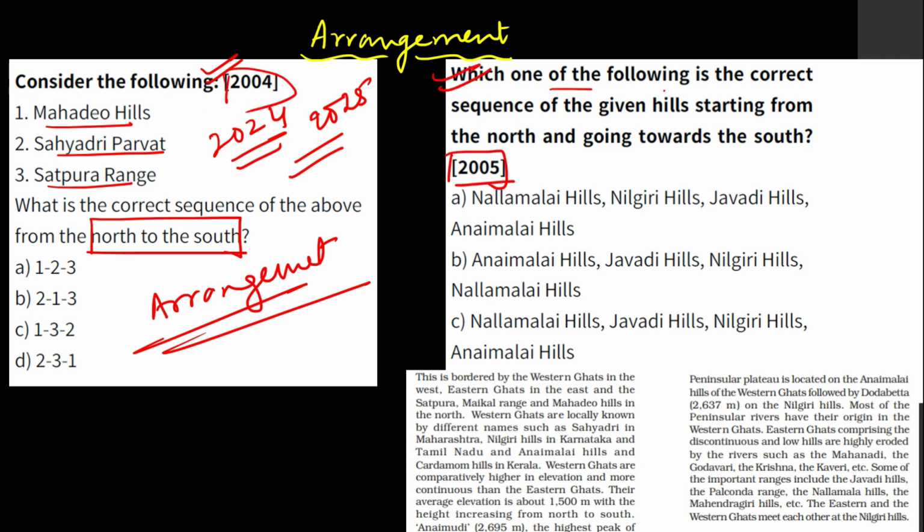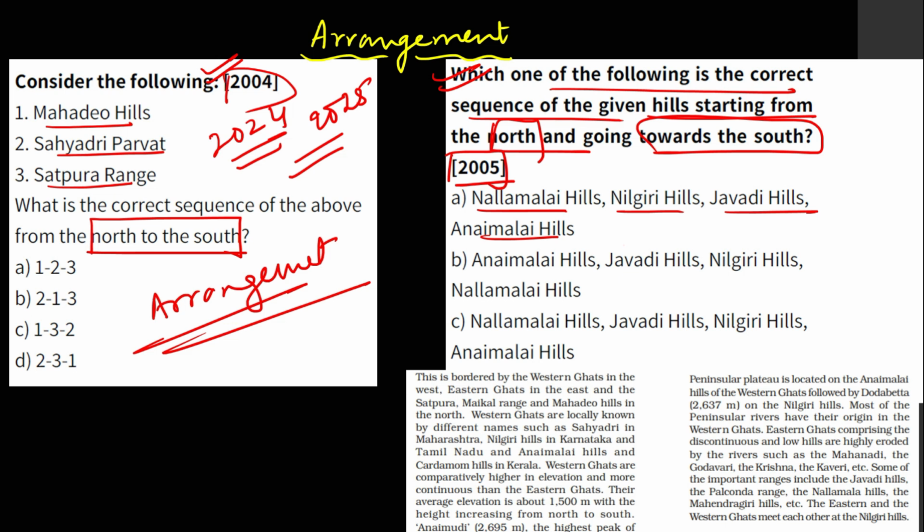Which of the following is the correct sequence of hills from north to south? Nallamala Hills, Nilgiri Hills, Javadi Hills, Annamalai Hills. And it is directly taken from the NCERT. Nallamala Hills, Palkonda Range, Mahendragiri Hills, Javadi Hills.